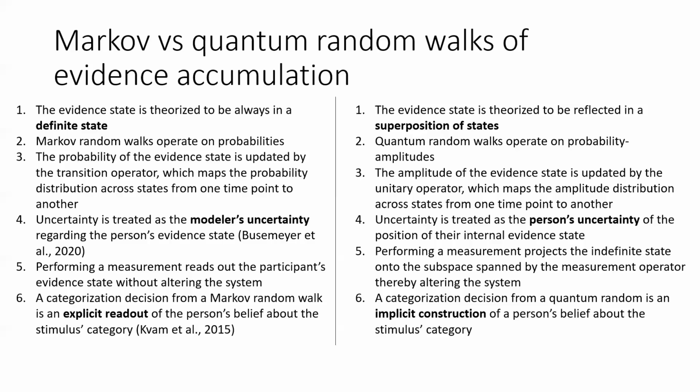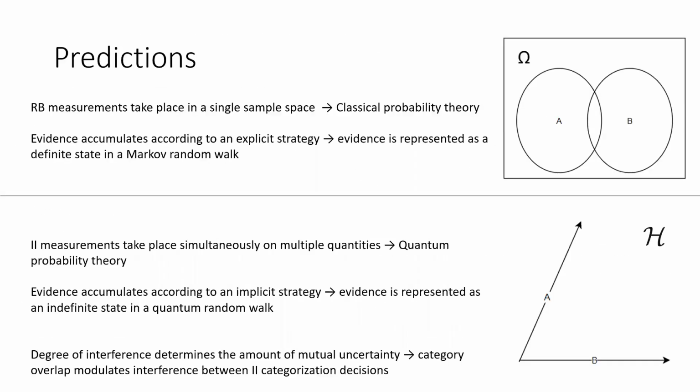about the stimulus's category. Since rule-based measurements take place within a single sample space, and the evidence for one category or another accumulates using an explicit strategy, we assert that rule-based categorization decisions are characterized by classical probability theory using a Markov random walk process.